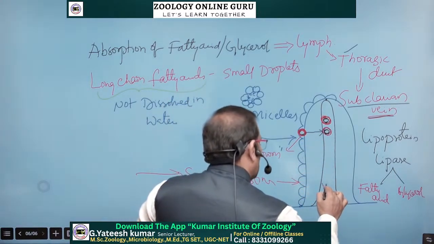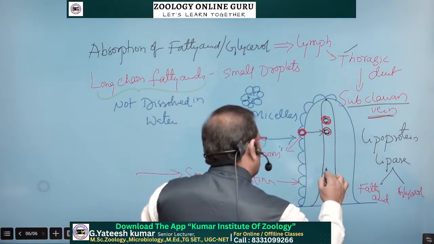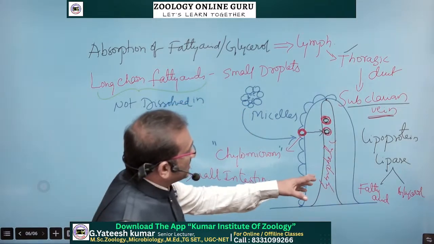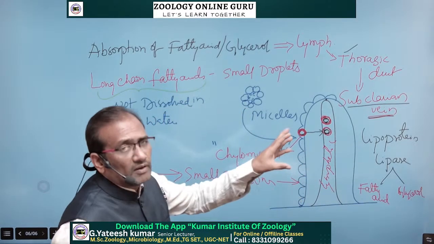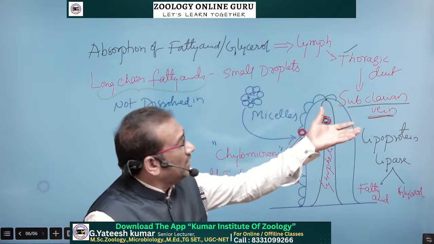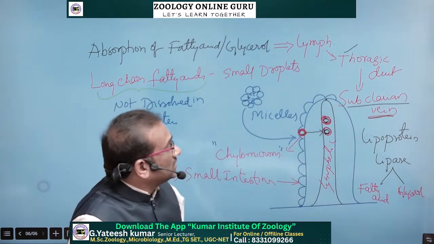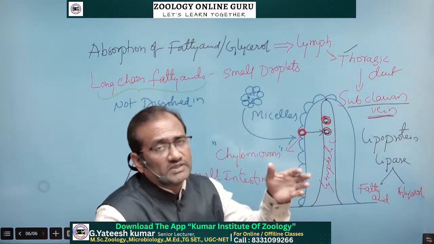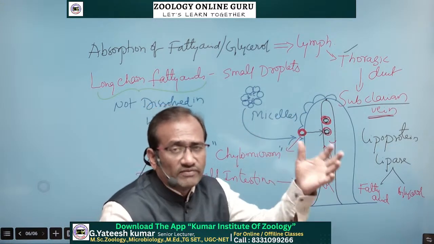So this is the lymphatic vessel. From the lymphatic vessel they are transported into the lymph, and from the lymph they reach the thoracic area. In the left thoracic duct they enter into the subclavian vein, and from the subclavian vein they reach every cell.